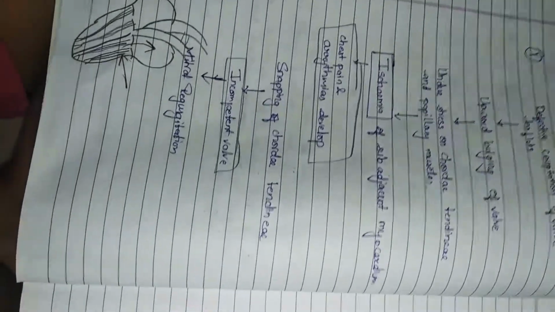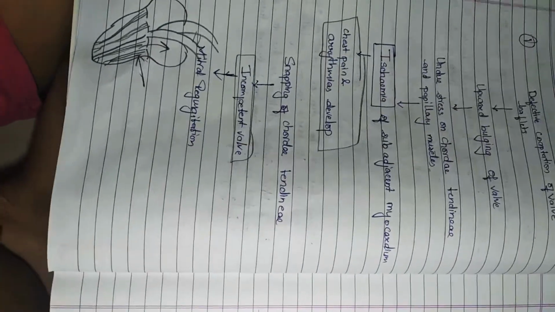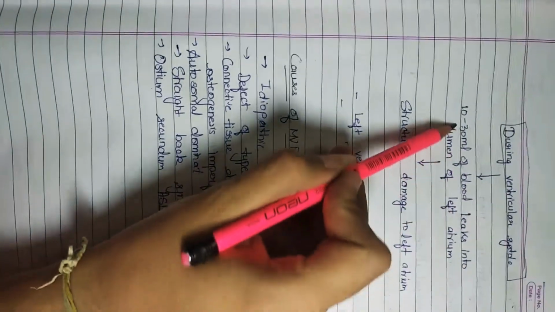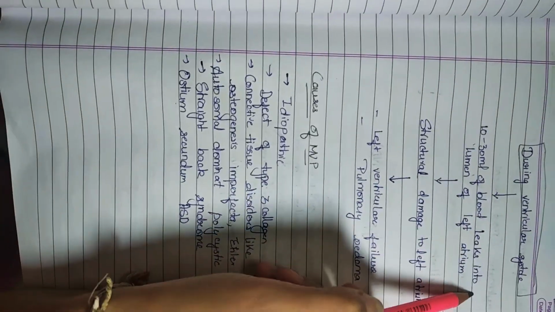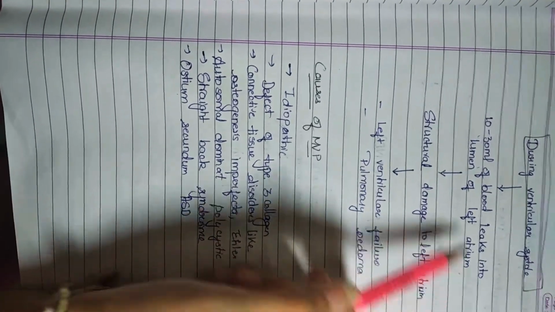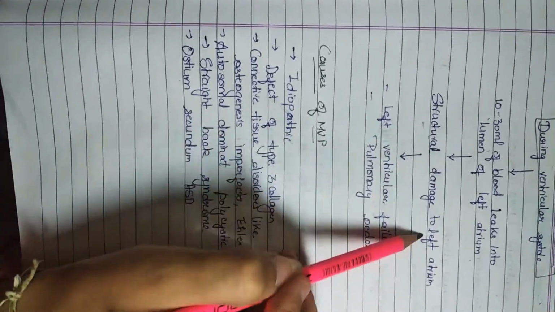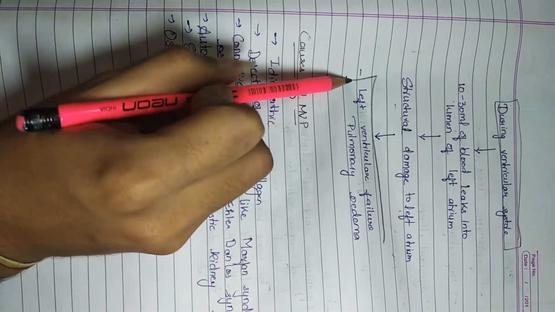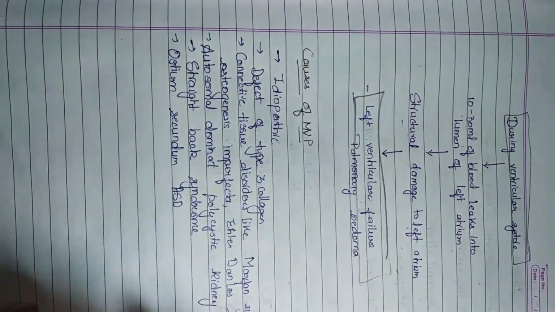The regurgitation leads to the destruction of the structure of the left atrium. When ventricular systole takes place, 10 to 30 ml of blood leaks back into the left atrium, which leads to structural damage to the left atrium. It leads to left ventricular failure and pulmonary edema.